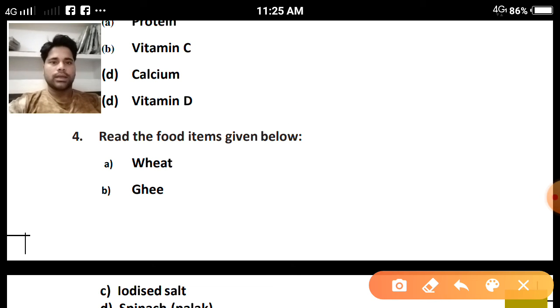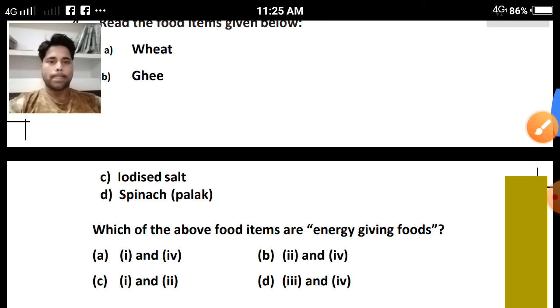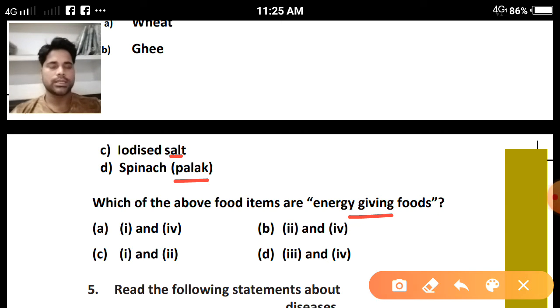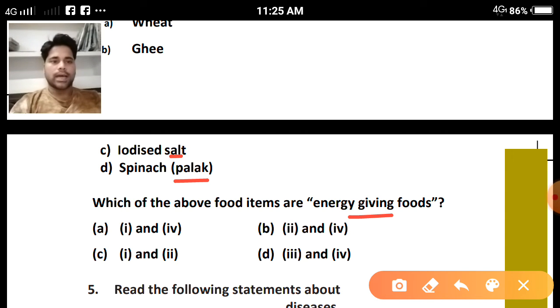Question number 4. Read the food items given below: wheat, ghee, iodized salt, spinach. Which of the above food items are energy giving foods? As we know, we have seen in the notes that carbohydrates and fats are known as energy giving foods. Now we have to find the food items which are full of carbohydrate and fat. So which pair will be correct?